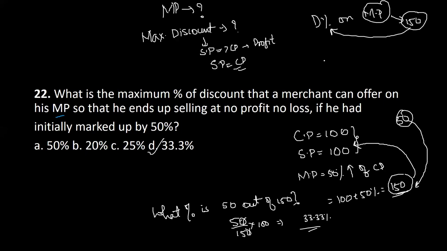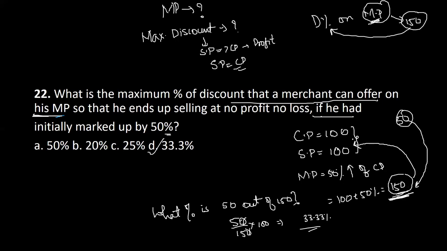On what will you offer the discount? Will you offer the discount on the cost price or the selling price, or will you offer the discount on the marked price? Yamini, tell me that. On what is the discount being given here? Read the question. Discount that a merchant can offer on his marked price. Yamini, I hope you're getting the point. So the discount is given on the marked price, and your marked price is 150. So the discount is on 150.